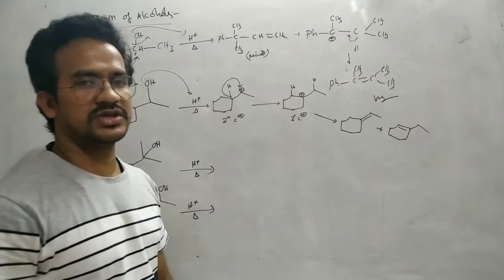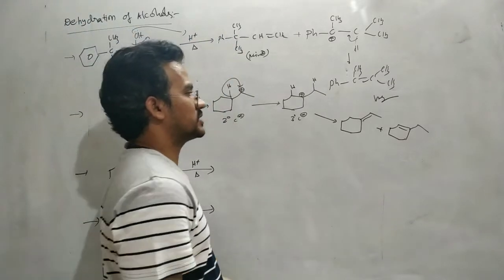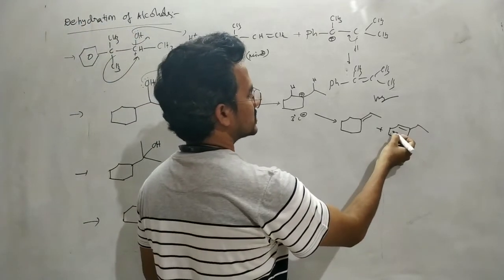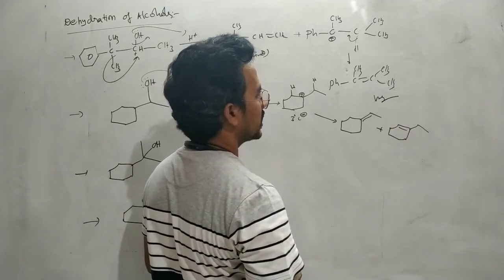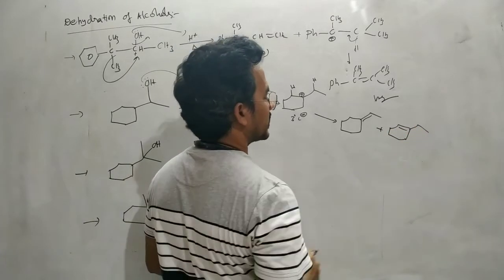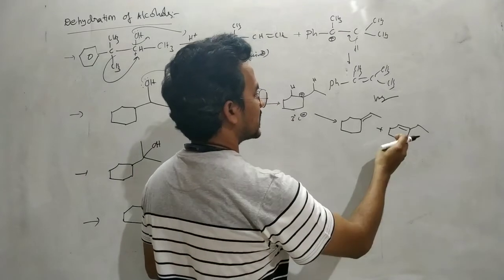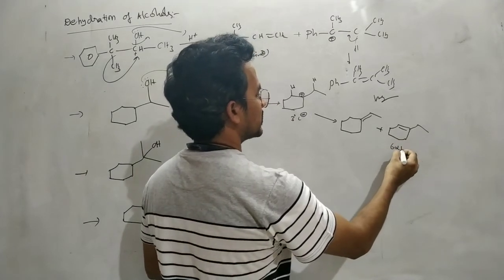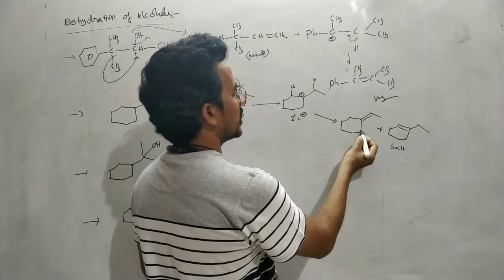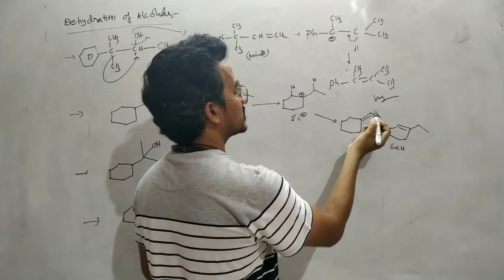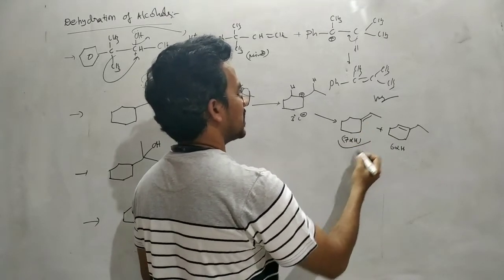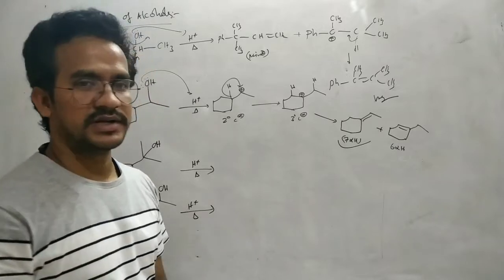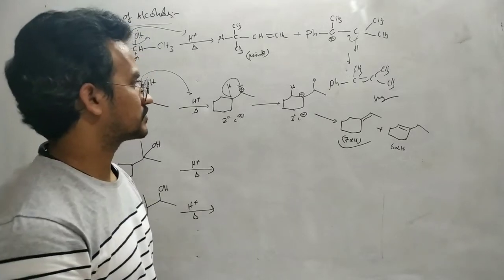Between these two, which is the more stable alkene, which is the major product? Here in this case, 2 alpha hydrogens, here 2 alpha hydrogens, and here 2 alpha hydrogens. So in this case, 6 alpha hydrogens are there. Now here 2 alpha hydrogens, here 2 alpha hydrogens, here 3 alpha hydrogens, 7 alpha hydrogens are there. So this is the major product. Okay, that is the major product.